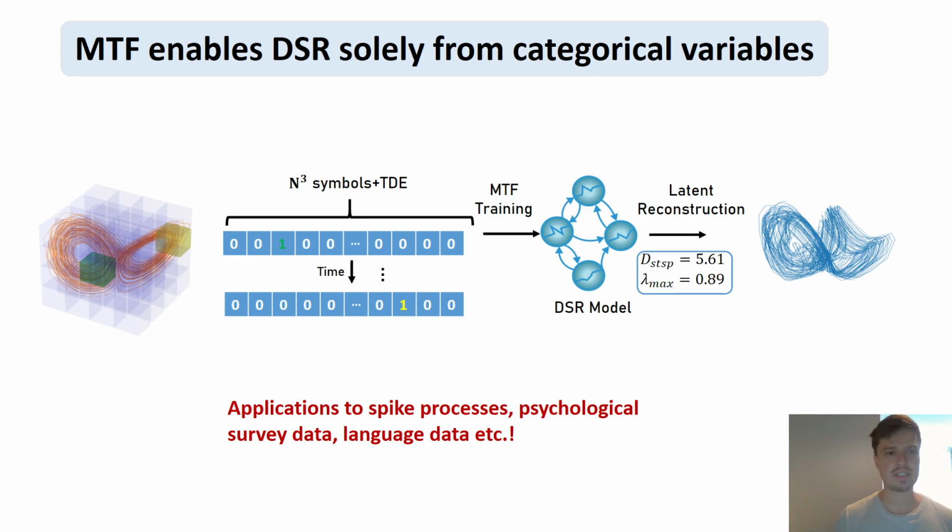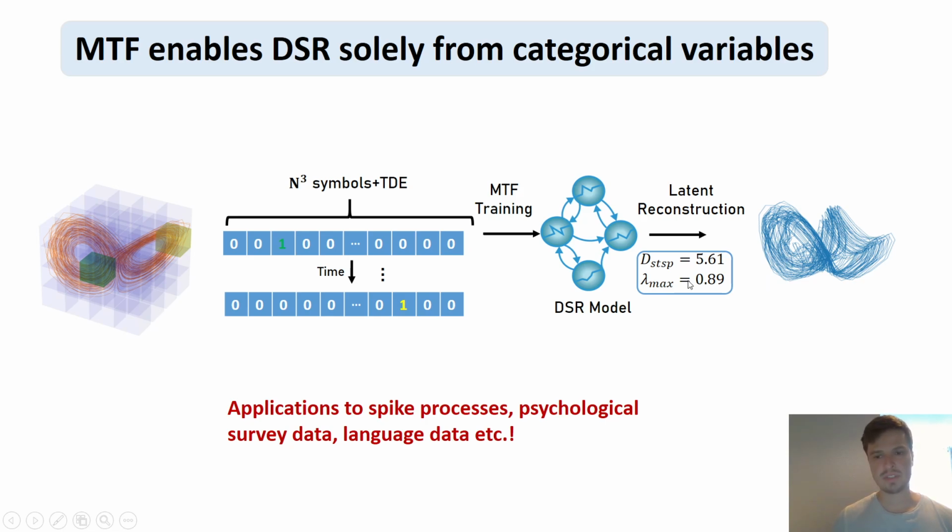We can, for example, also use this exclusively on categorical variables. This result actually quite surprised us because we used a one-hot encoding, a categorical representation of the Lorentz, where only one of the bins is active, which encodes the bin the state is currently in. We trained on these 64 symbols, these 64 bins, and the only information we gave the MTF was this representation. Purely with that, we could approximately reconstruct the geometry of the true Lorentz attractor.